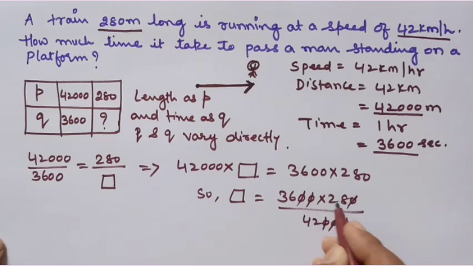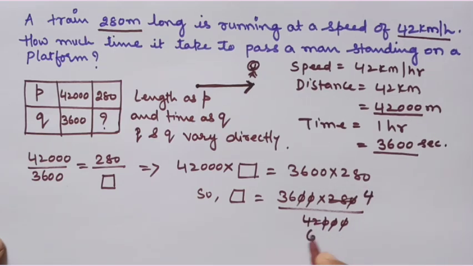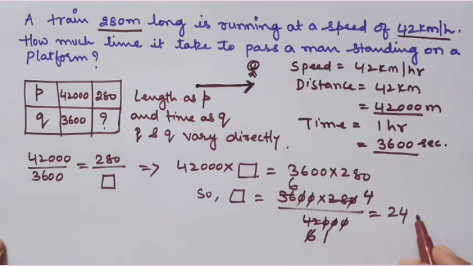Now see, 42 and 28 are both in the table of 7. So 7 4s are 28, 7 6s are 42, and 6 1s are 6, 6 6s are 36. So this will be 24, that is seconds, because we are taking time as Q and this time is taken in seconds. So we are getting 24 seconds.